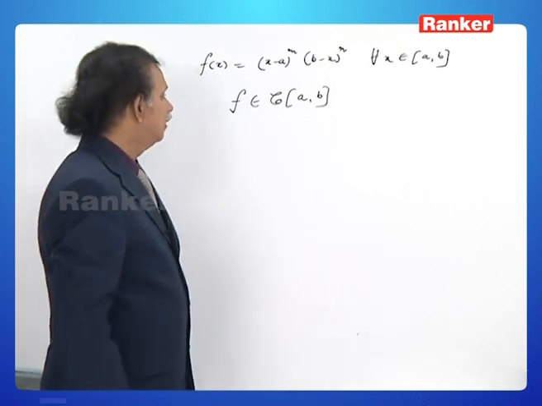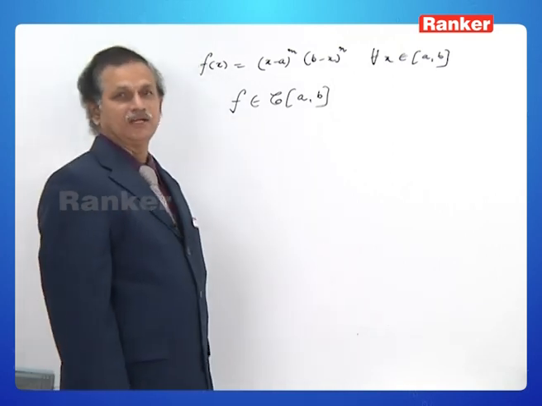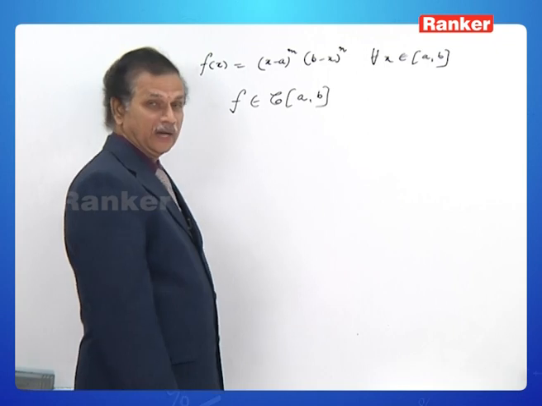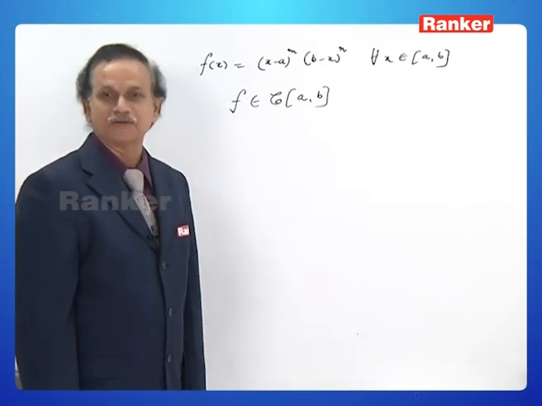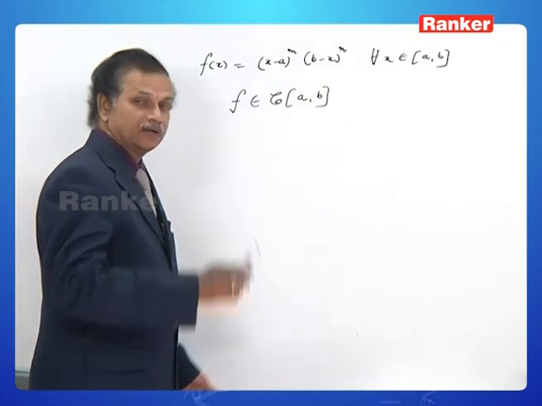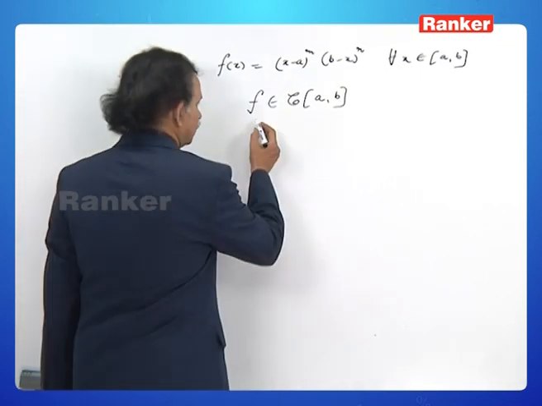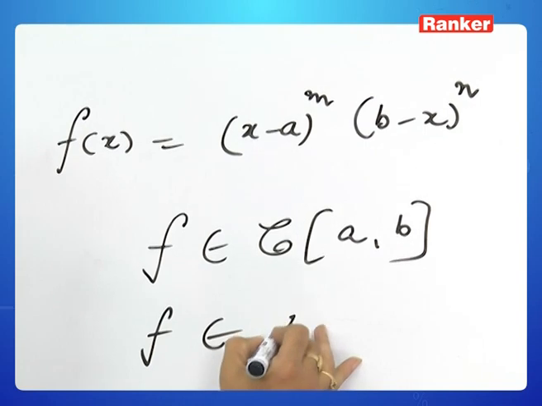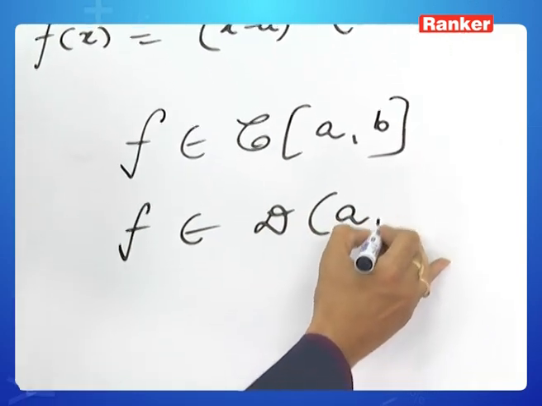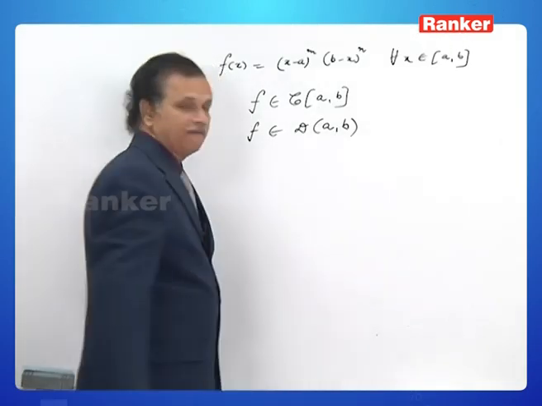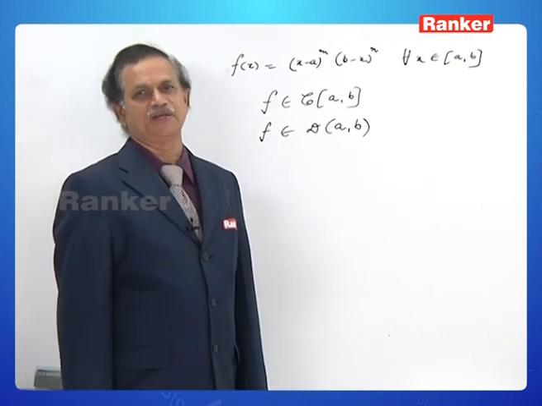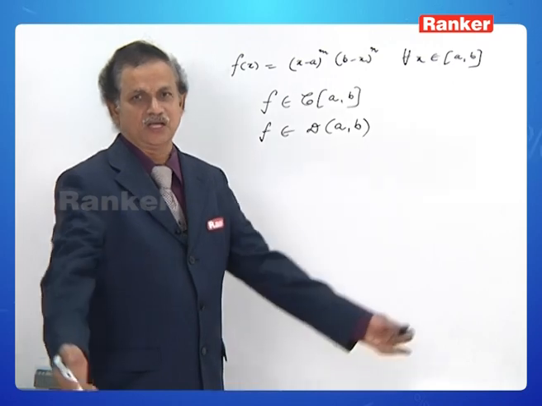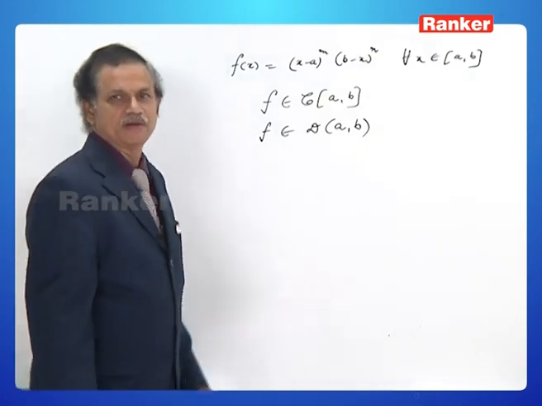First of all, f belongs to C of closed interval a to b. Why? It is a polynomial of m plus nth degree. No doubt it is continuous. And with the same argument, we say that f belongs to D of open interval a to b also, it is derivable on open interval a to b.